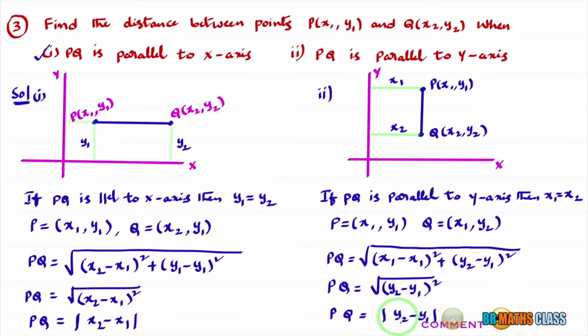Modulus means even though if you got a negative answer, as modulus is there, it will be positive. So when PQ is parallel to the x-axis, the distance between the points P and Q is modulus of x2 minus x1. If PQ is parallel to the y-axis, then the distance between the points P and Q is modulus of y2 minus y1. I hope you understand this.